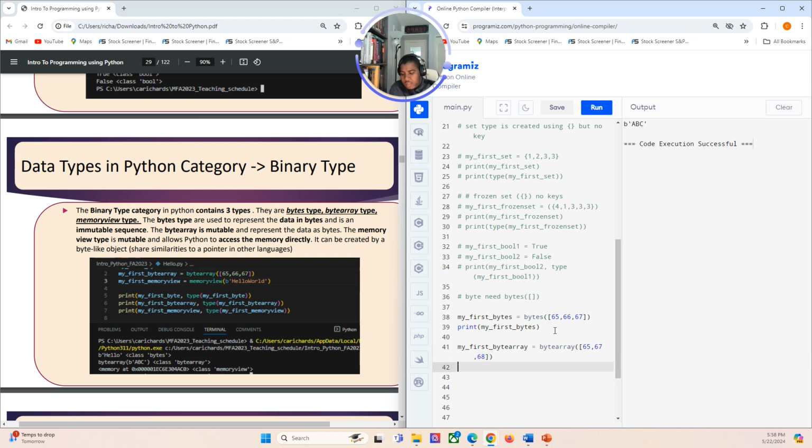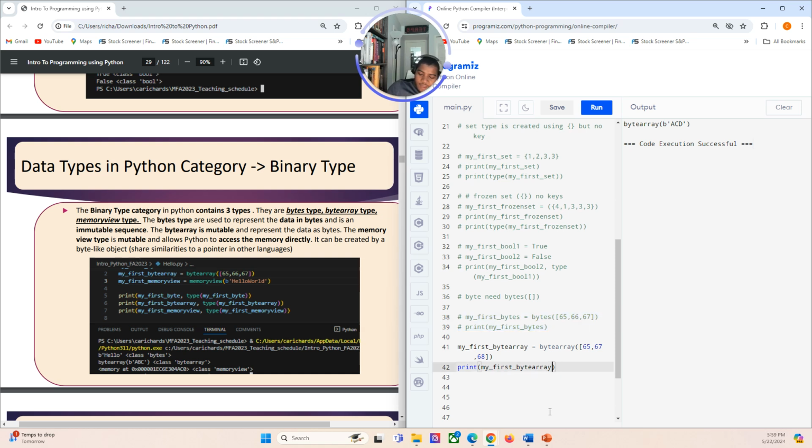So let's print my first byte array, and comment out this one here. So ACD, ACD byte array. The last time it returned B for bytes, here it returns bytearray to tell you it's a byte array.